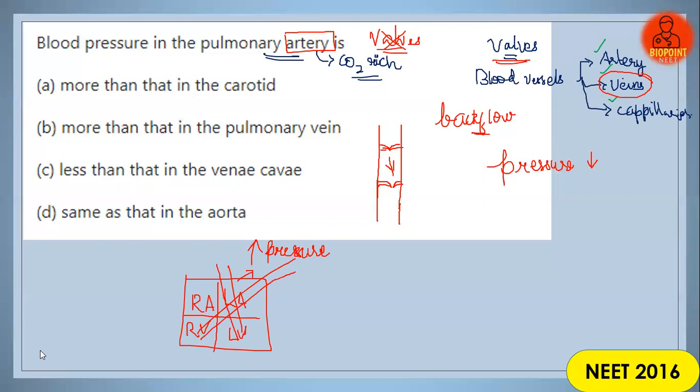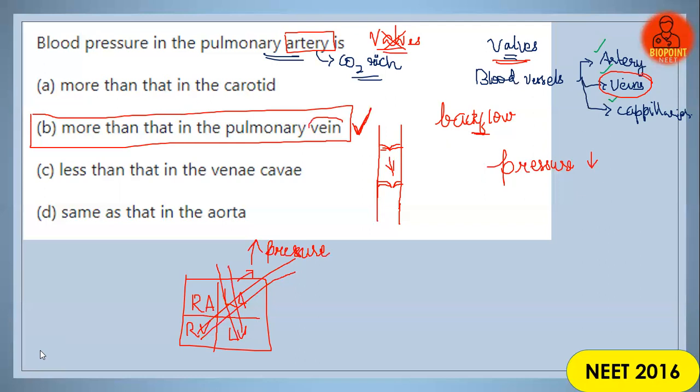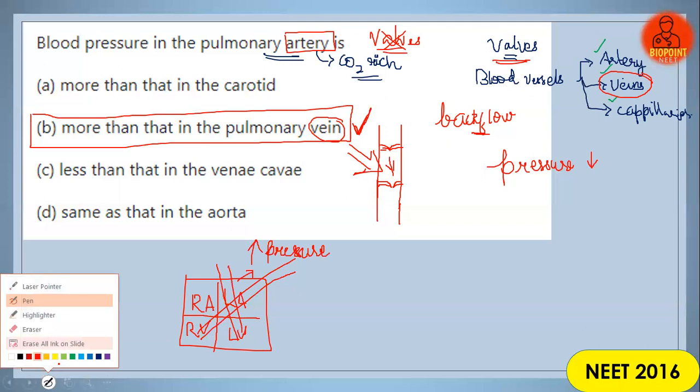So the correct answer for this question is option number B, that is, blood pressure in the pulmonary artery is more than that in the pulmonary vein. Because in the pulmonary vein, you have what? Valve. Since it is a vein, you have flap-like structures called the valve. Whereas in artery, you don't have any kind of valve. So their blood pressure should be so high in order to prevent the backflow of blood. So option number B is the correct answer for the question.